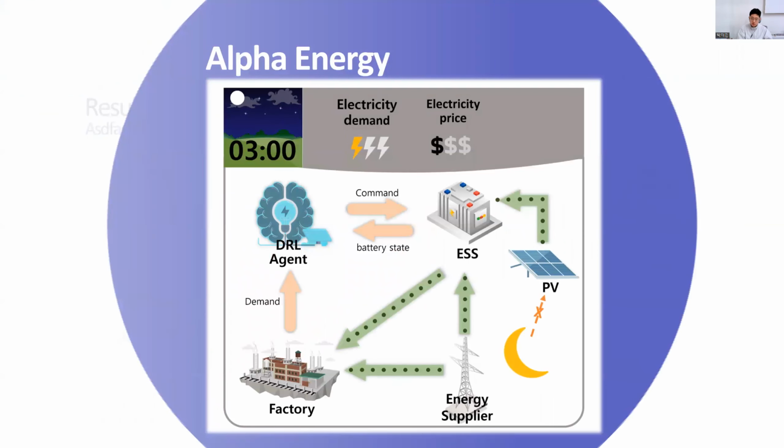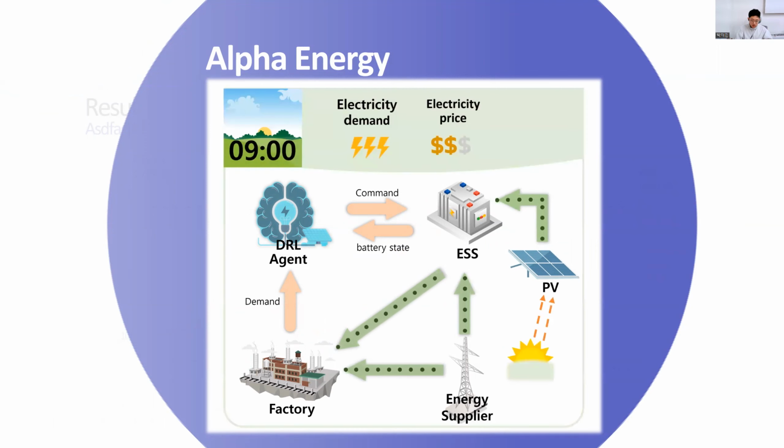And this is the video that shows how the Alpha Energy model smartly manages the electricity. In the cheap hours, we buy electricity to charge the battery and serve the factory demand. In the mid-price hours, factory demand is fulfilled by both the battery and the electricity supplier. In the expensive time, the battery is rapidly discharged for the factory demand. And same as before, the electricity price is expensive, so the battery is discharged to fulfill the factory.